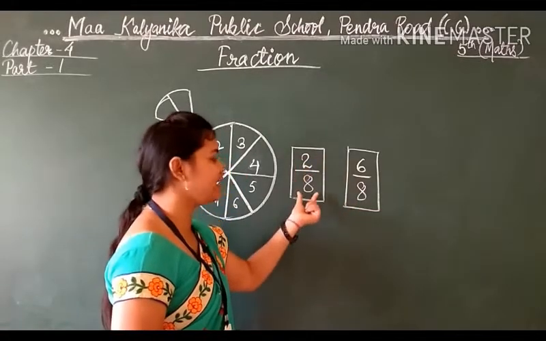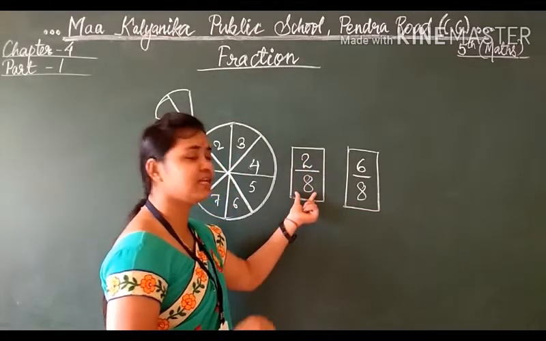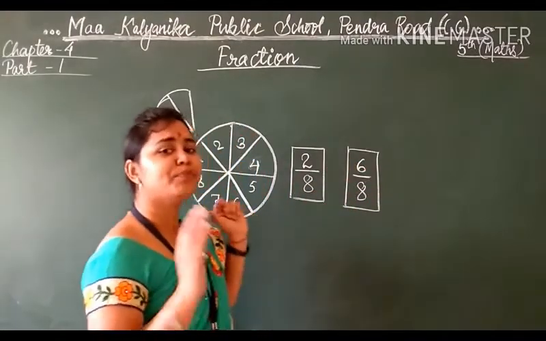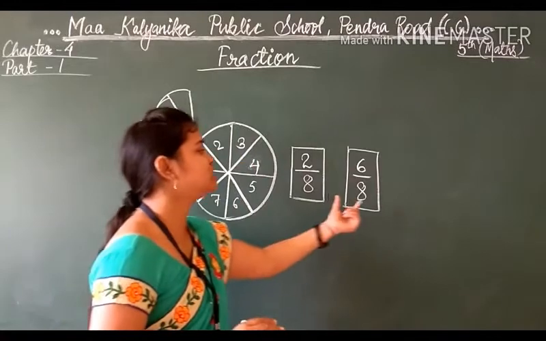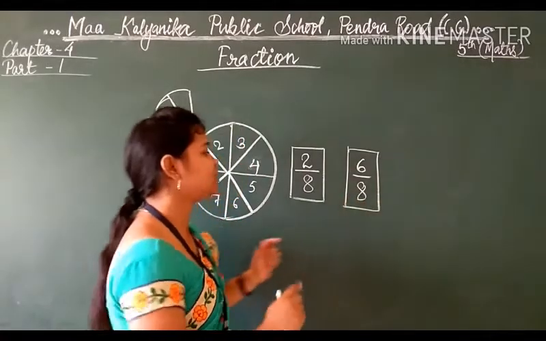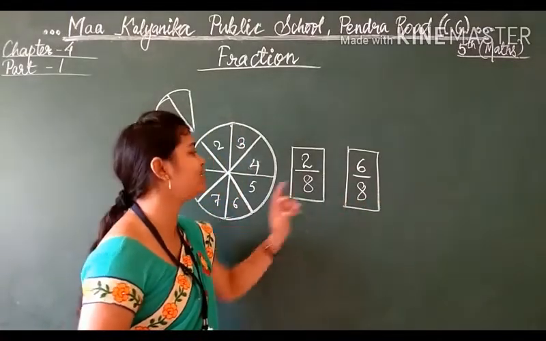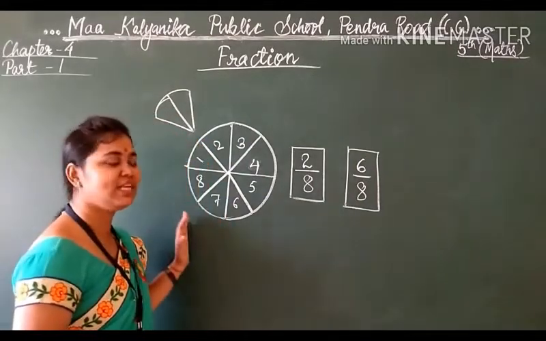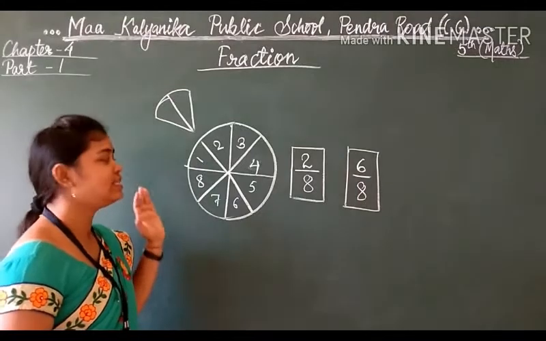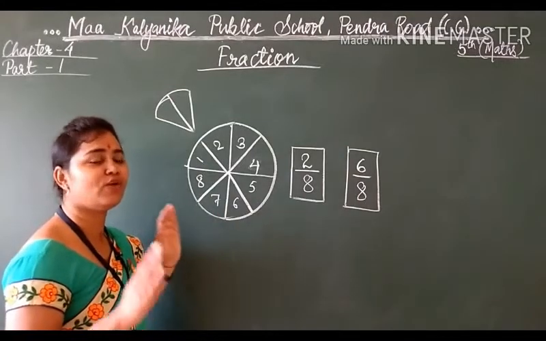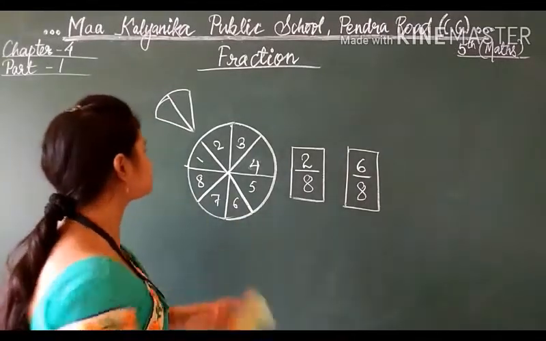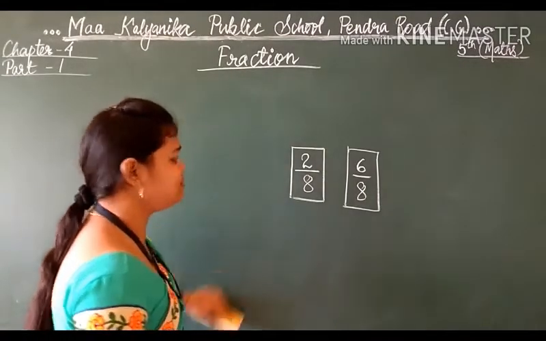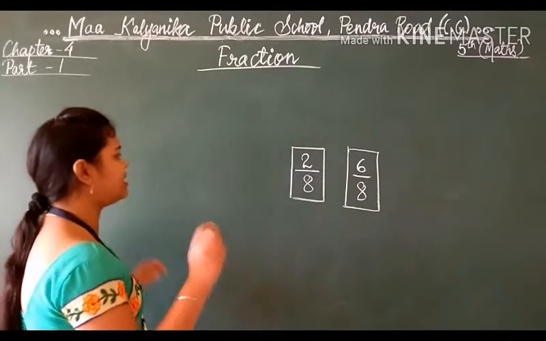So 2 by 8 is the fraction of pizza which you have taken, and 6 by 8 is the fraction of pizza which is left. So 6 by 8 your family members will eat, and 2 by 8 you will eat. Okay students, in this way we can understand the meaning of fraction, in a very easy manner, and what we have to write in a fraction.